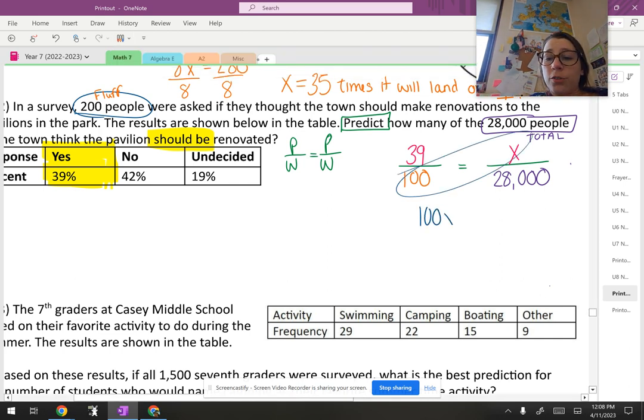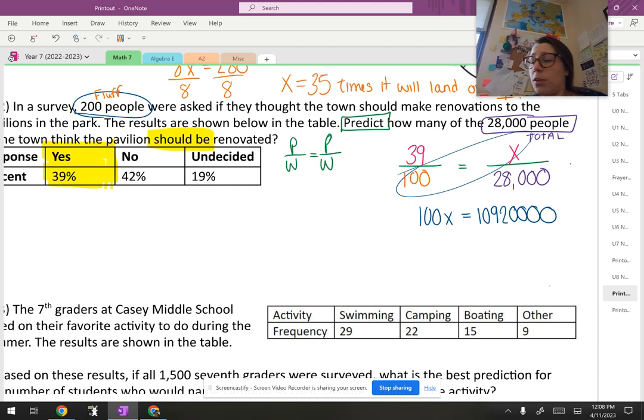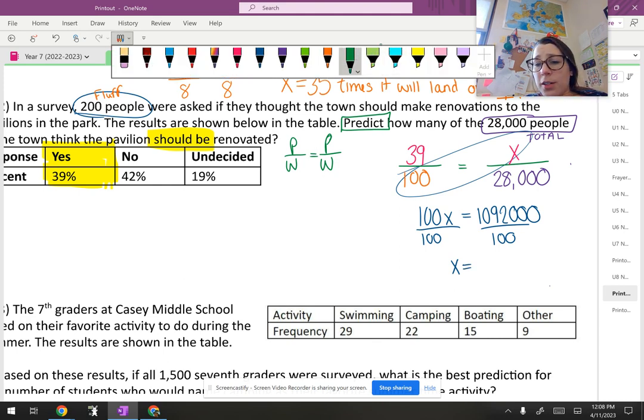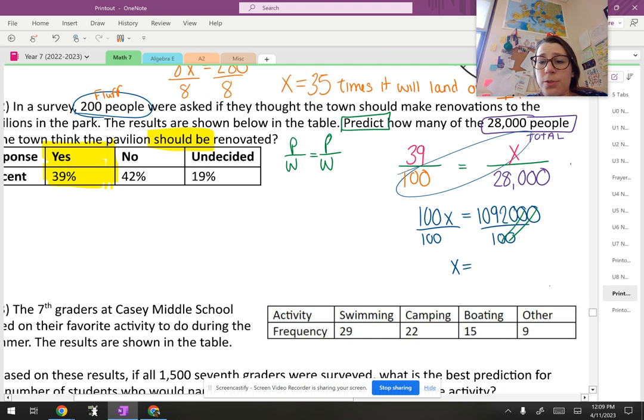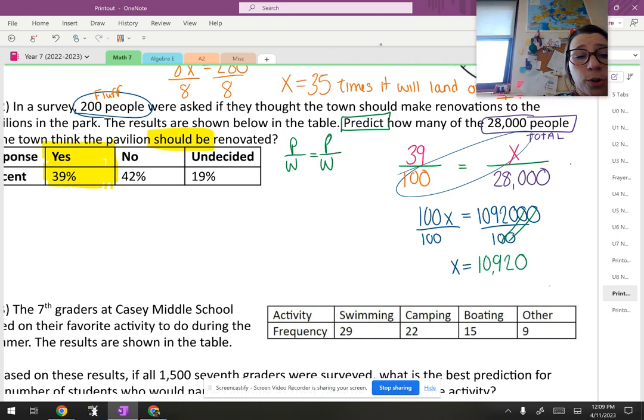Here we go. 100x is going to be equal to 39 times 28,000, which is a ginormous number. 1,092,000. No, one extra zero. 1, 2, 3. Yeah, boom. There we go. All right. My superb math skills there. Dividing by 100. Nice and easy here because I can cancel out some of those zeros. Leaves me with 10,920. So 10,920. So what does that mean?